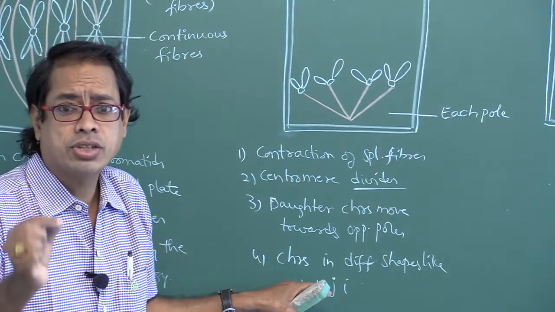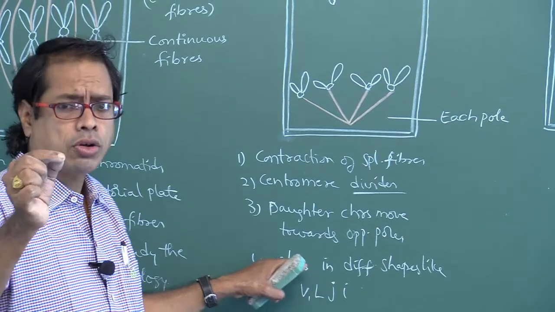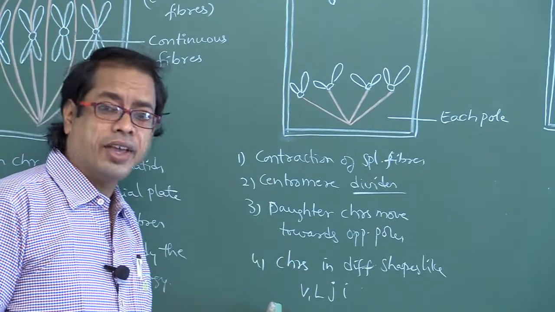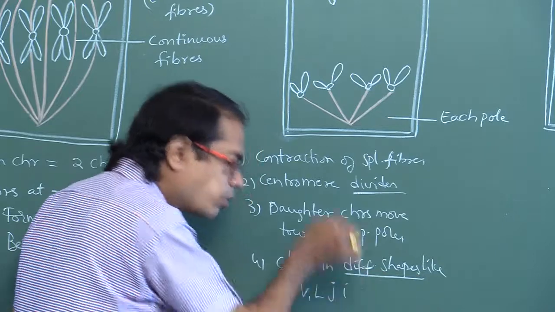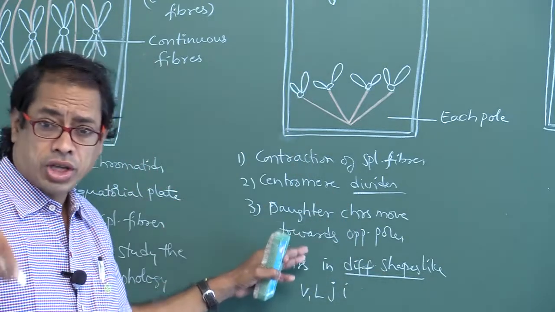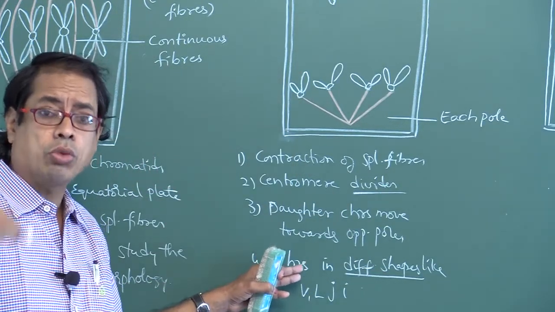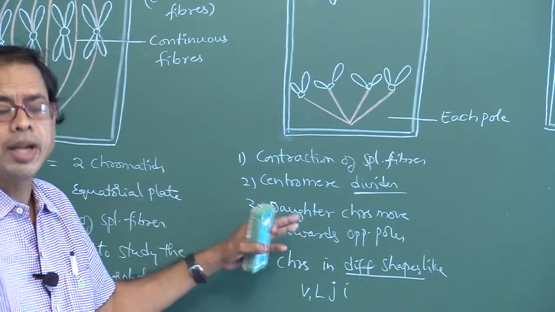The best stage to study the shape of the chromosome is anaphase. Structure of the chromosome, chromosomal morphology, is studied in metaphase.